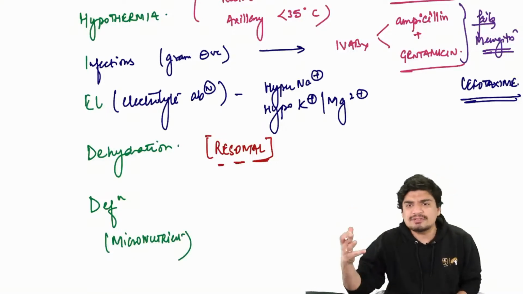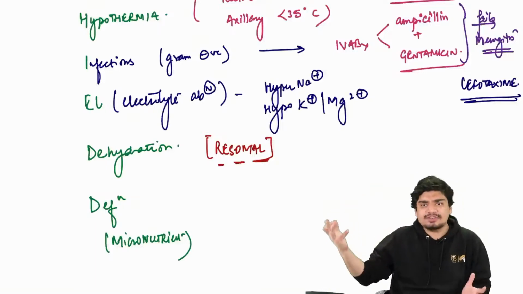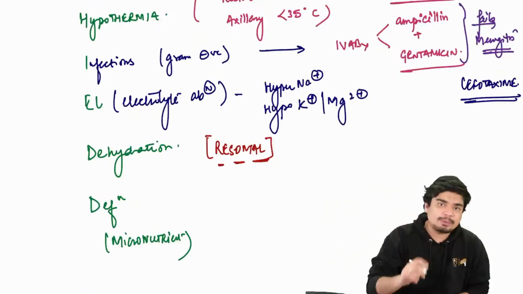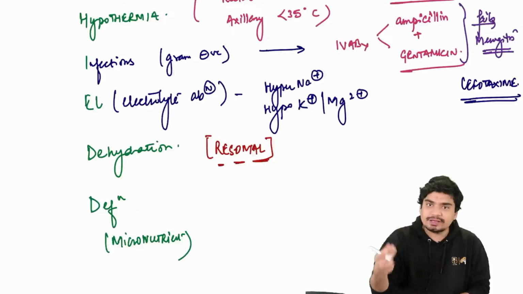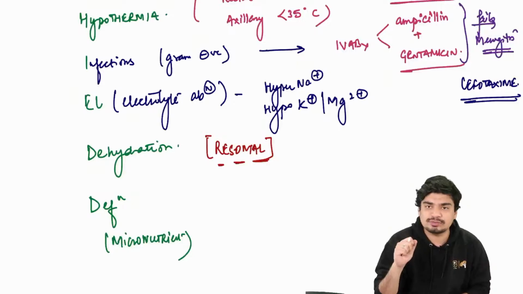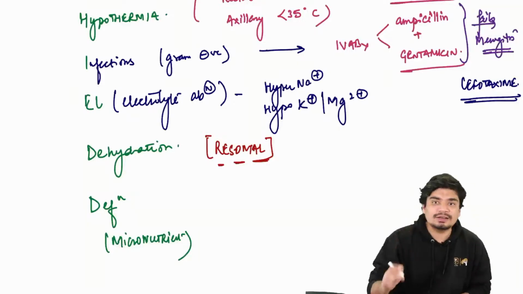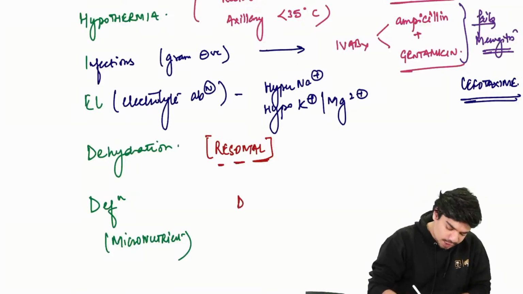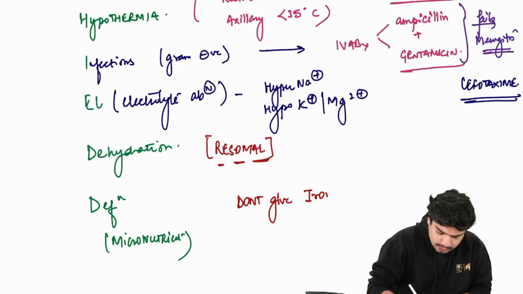So they can have vitamin A deficiency, K deficiency, iron deficiency, all these things can be there. The one important thing you have to remember: we give a lot of micronutrient supplements to children with SAM, but don't give iron in the first week. Just remember this very important point.